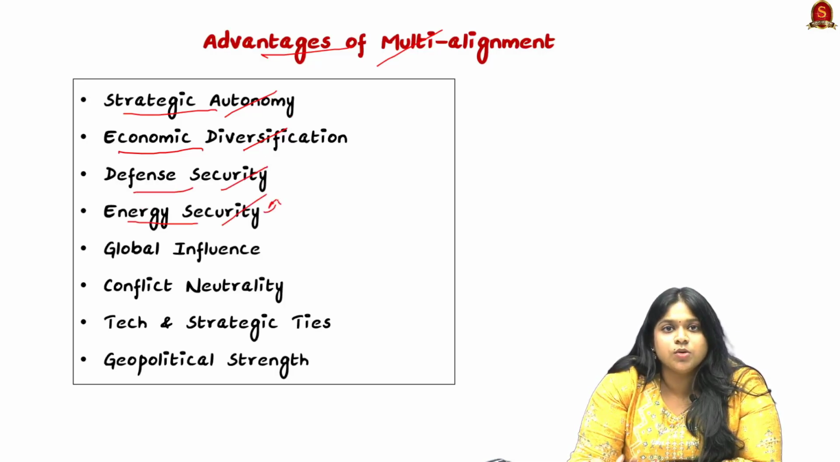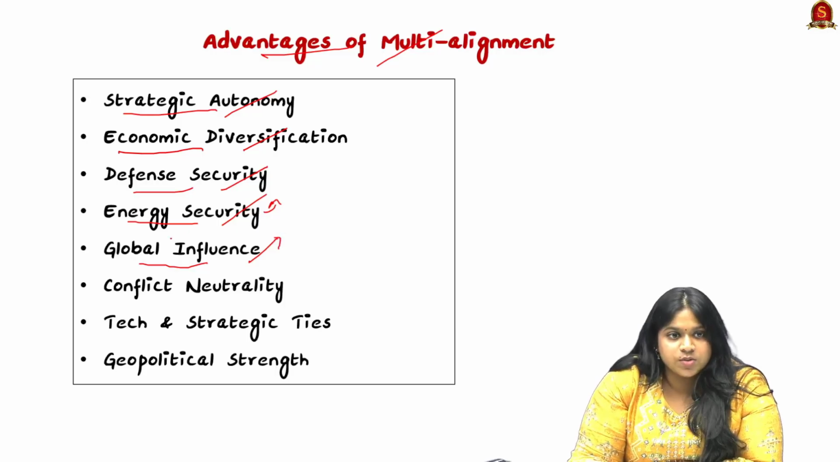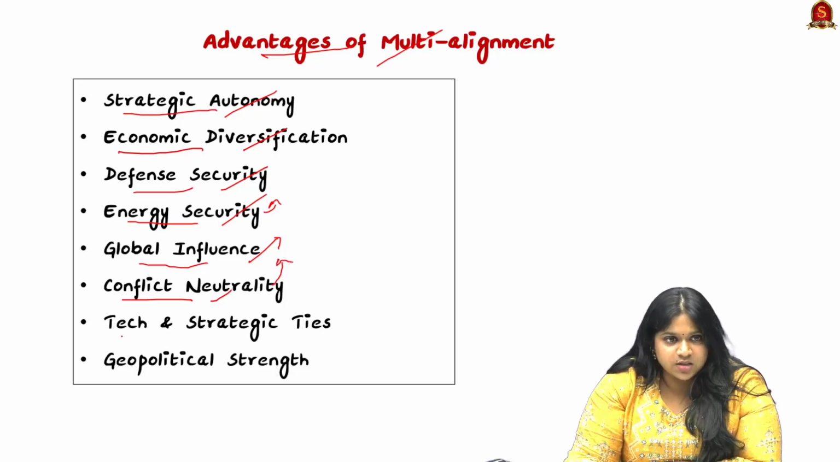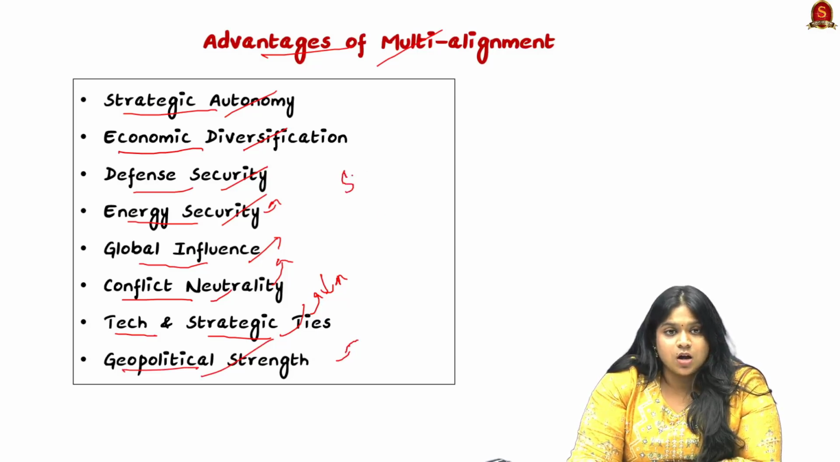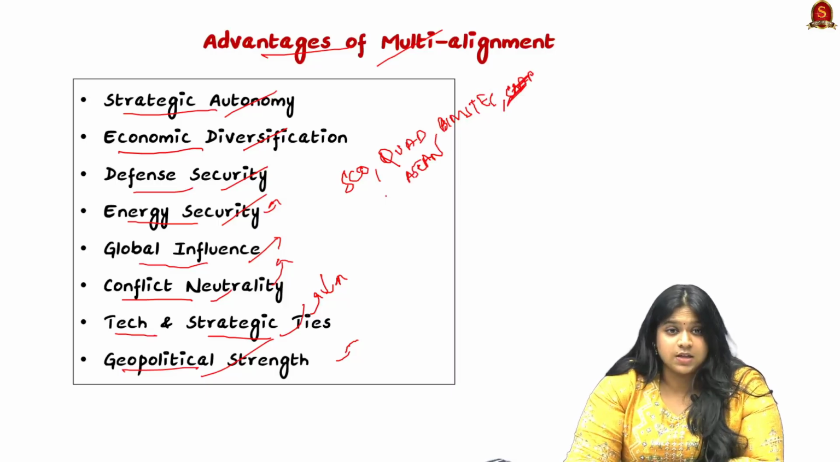Right now we are moving towards having multiple sustainably developed countries, and bringing in global influence through different partnerships, having conflict neutrality, so there is a balance of check even between the countries. And bringing in the importance of tech and strategic ties, so there is a reducing of the digital gap and increasing of digital diversification, and having geopolitical strength finally through different partnerships such as SCO, the Quad, BIMSTEC, ASEAN, etc.